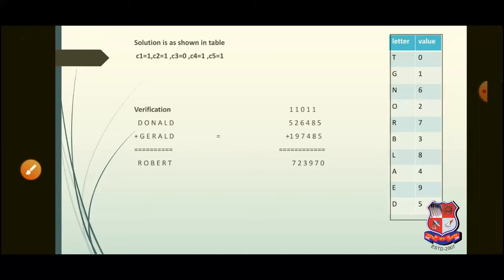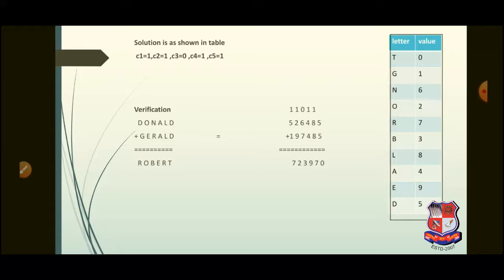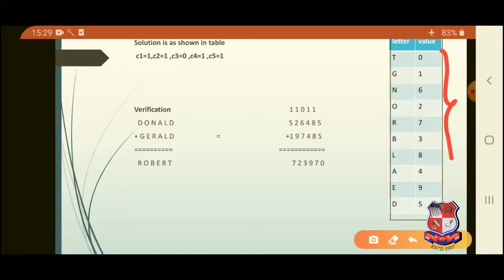Continuing in the same fashion, we have almost found all the letters with a unique value. The solution to the problem is T is equal to 0, G is equal to 1, and 602.